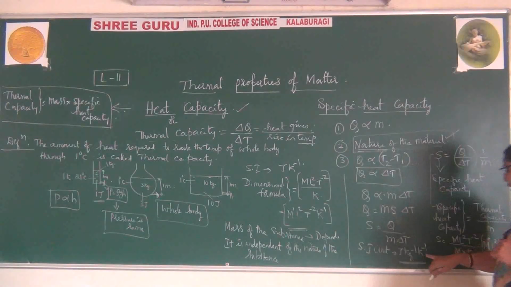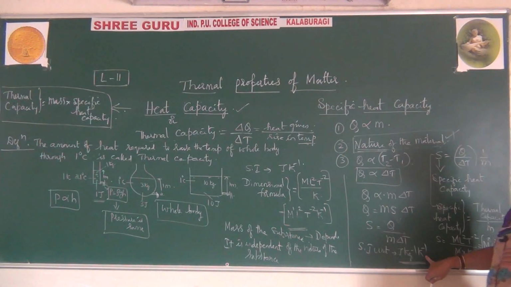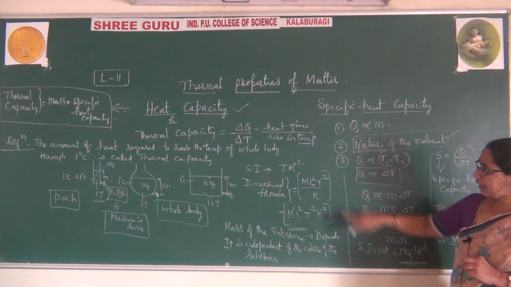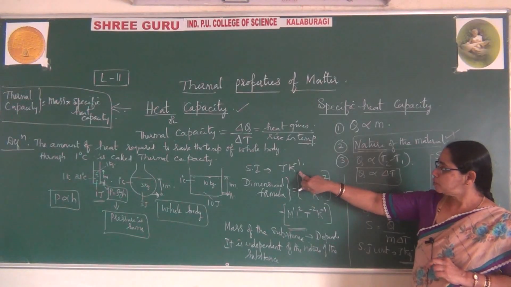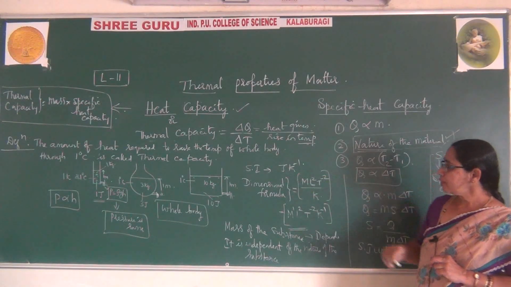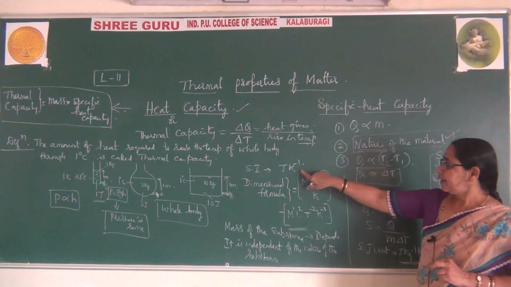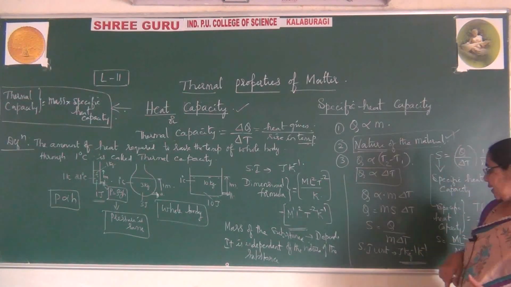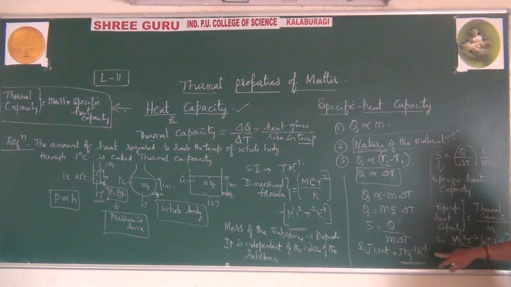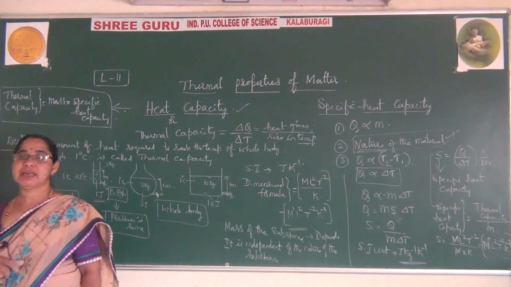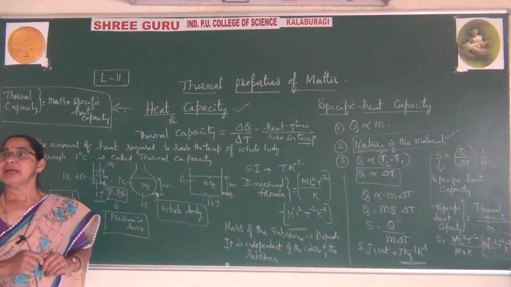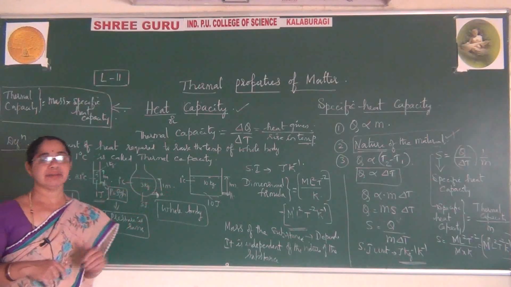The SI unit you have understood here: joules per kg per Kelvin for specific heat, but for thermal capacity you have only joules per Kelvin, because it is delta Q by delta T. And the dimensional formula is this. So by looking at this, today you are able to say how thermal capacity and specific heat differ from one another, and you have also learned the concept through the figures.